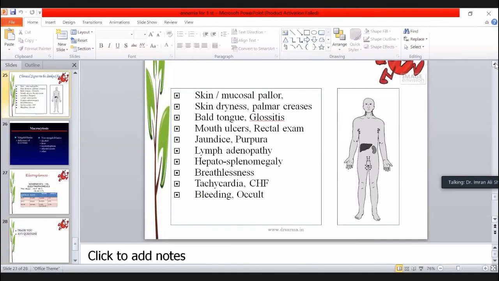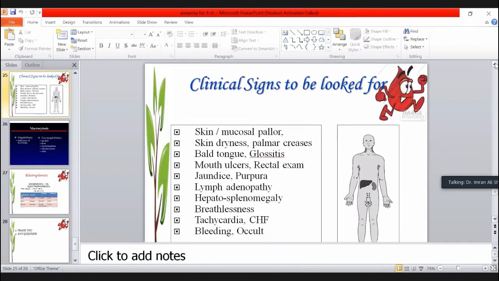So these are a few features of the normochromic normocytic type of anemia, because we already decided that there are two major causes of it. One is infection and the second is autoimmune disorder. So how much will be the MCV in normochromic normocytic anemia? 76 to 96. Very good.